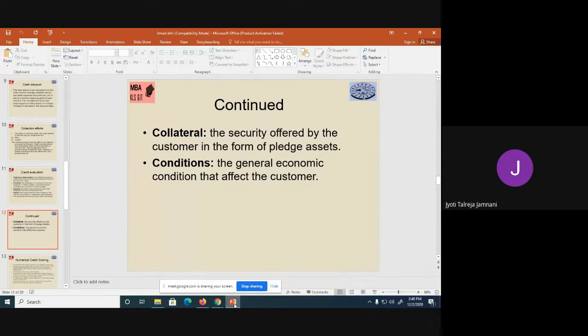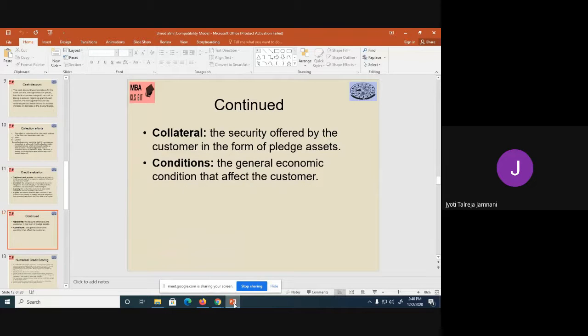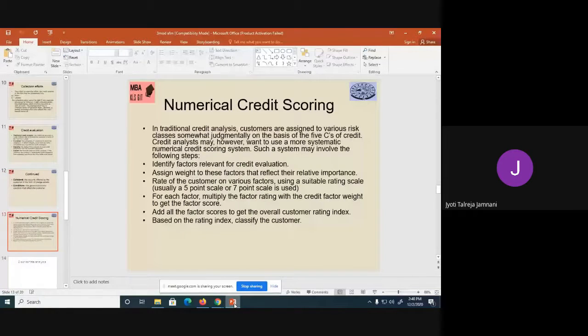So you need to also check the economic condition that is affecting that customer. If the economic condition is affecting adversely to him, you may not give credit to him. But if it is positively in favor of him, you will give credit to him. So traditional method spoke about these 5 techniques. These are very, very important. You need to remember them. You judge a customer on the basis of character, capacity, capital, collateral, and conditions. So the next one, that was traditional way of doing it.